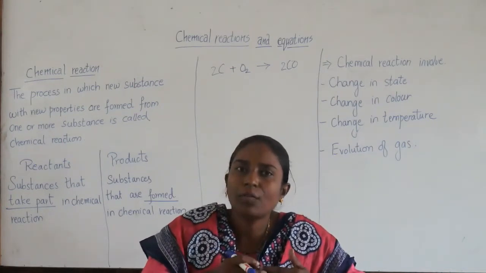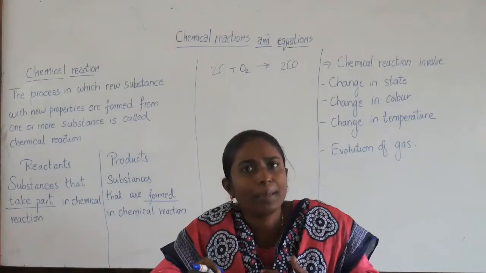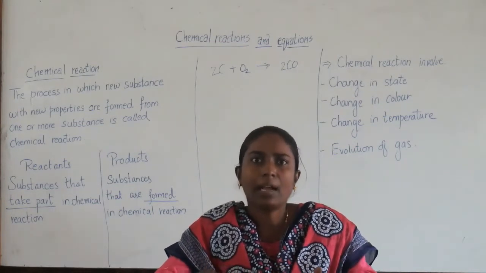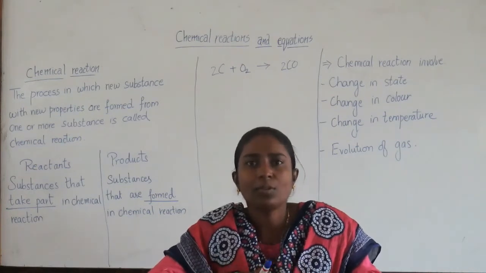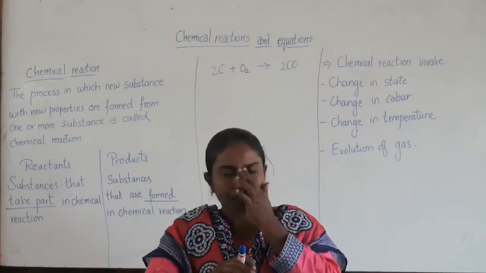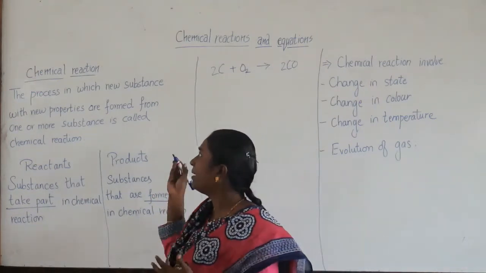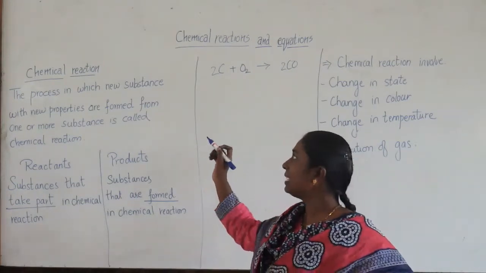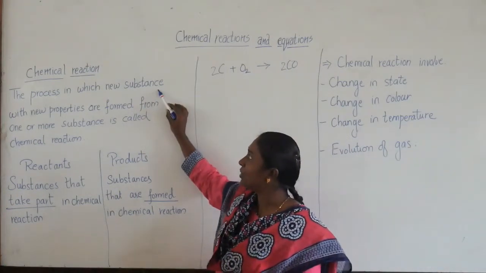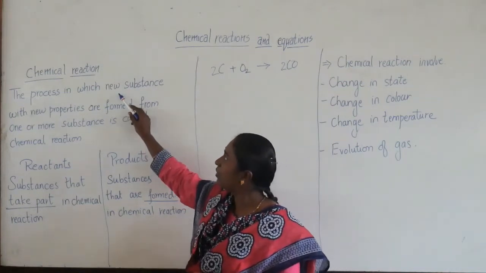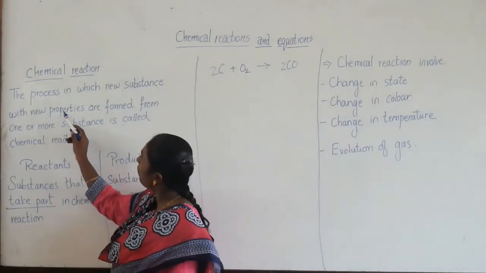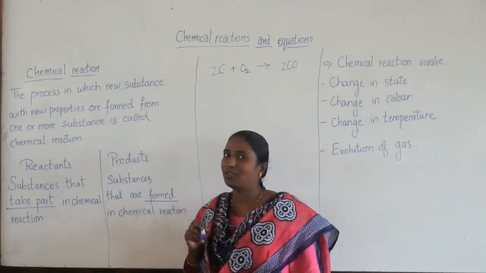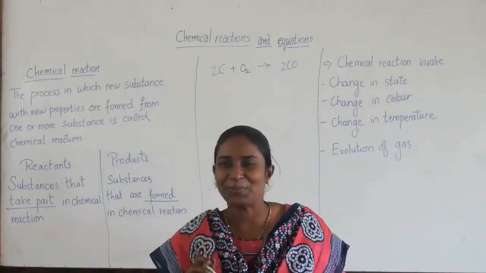Now take some examples of non-metals. Oxygen is a non-metal, nitrogen is a non-metal, hydrogen is a non-metal, right? Though they are included in the gaseous state also. So these are non-metals. So let us study about chemical reaction. What is a chemical reaction? The process in which new substances with new properties are formed from one or more substances is called a chemical reaction. Understood?